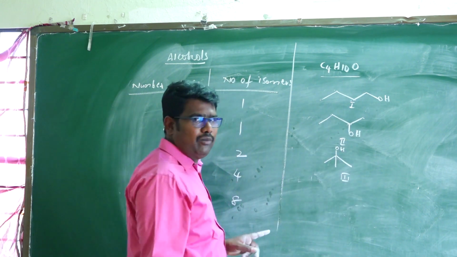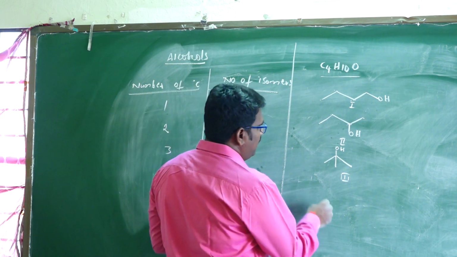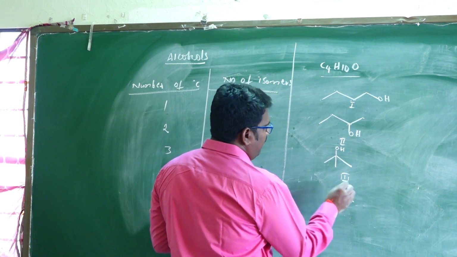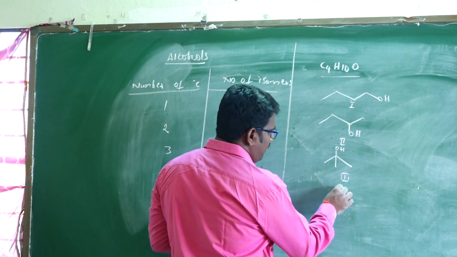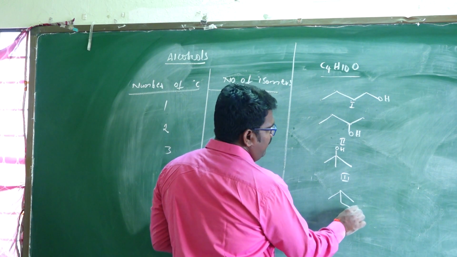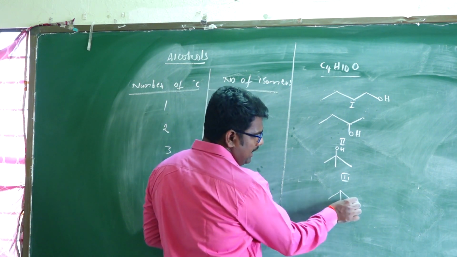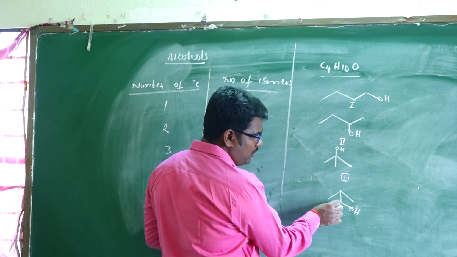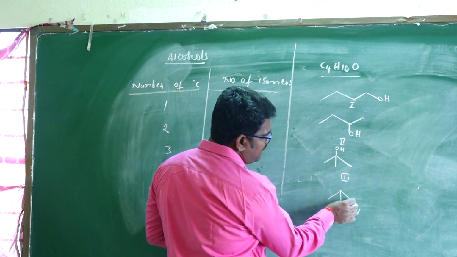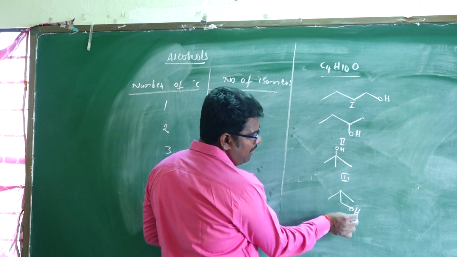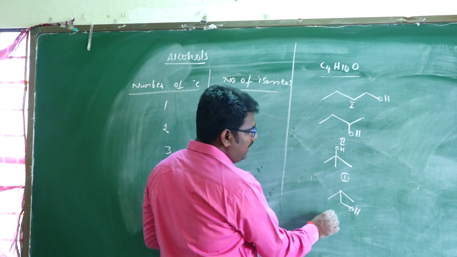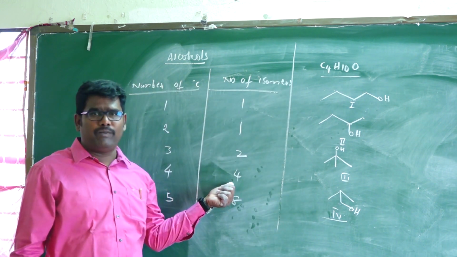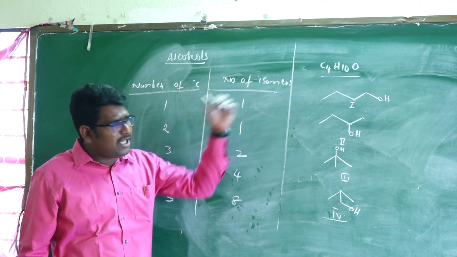And next, the fourth isomer here, and the fourth one is here. To calculate, 6 plus 2, 8, 8 plus 1, 9, 9 plus 1, 10. Is it C4H10O or not? Is this also one of the isomers or not? Total how many isomers? 4. Okay, so any one is possible.